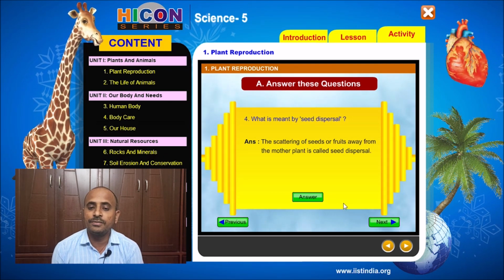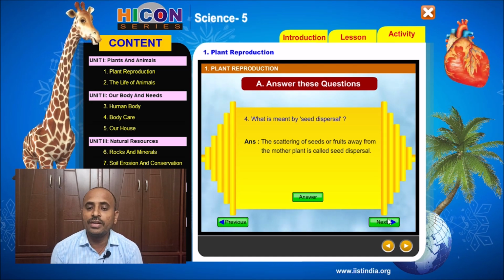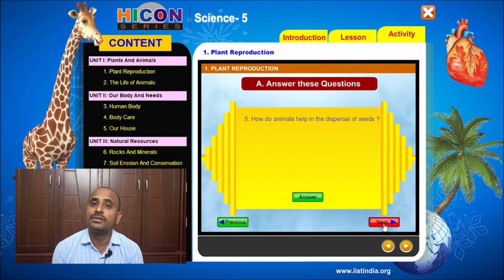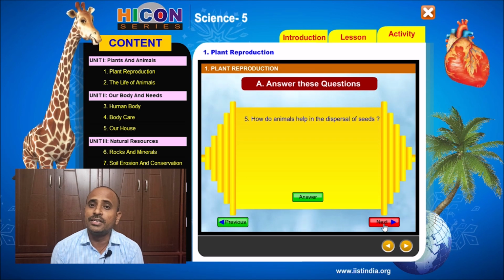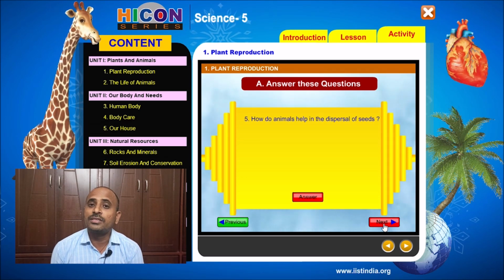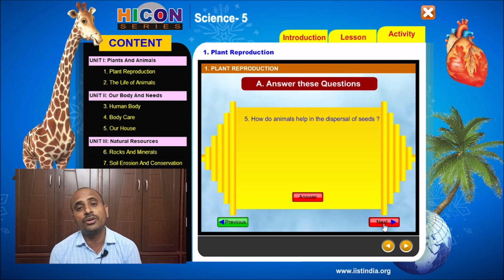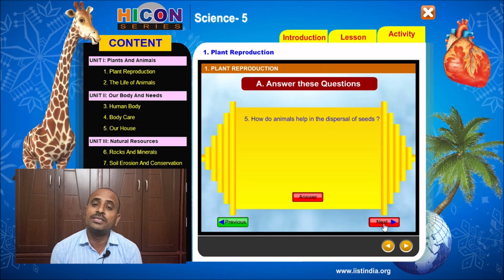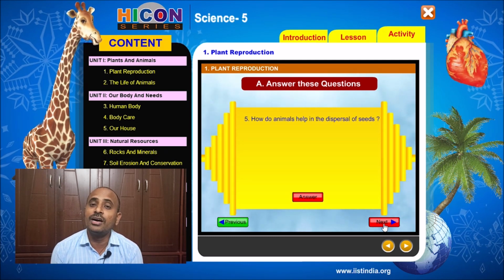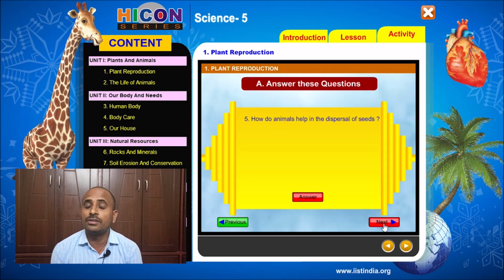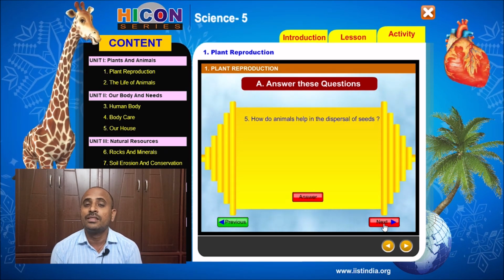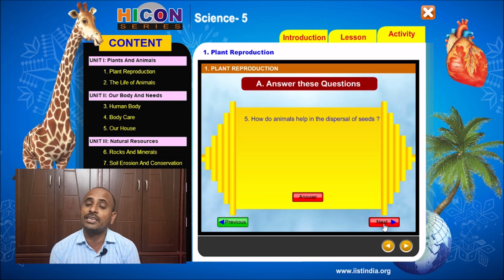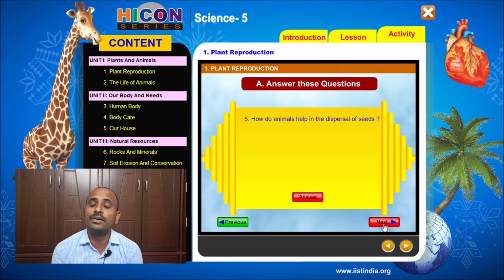So the next question is, how do animals help in the dispersal of seeds? Animals are helpful for the dispersal of seeds. Not only animals, water is also helpful in the dispersal of seeds, and wind is also helpful in the dispersal of seeds. So there are some methods of dispersal of seeds, that is wind dispersal, dispersal by animals, and dispersal by explosion. So these are the different methods for the dispersal of seeds.